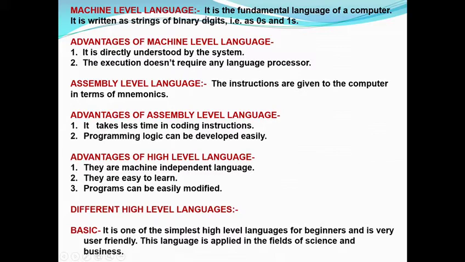During the early days, instructions were given only in terms of zeros and ones. We would not write the instructions in the English language. Only in zeros and ones form would we write the instructions in the early times. Instructions in machine level language were given by pressing switches. Switch on means 1 and switch off means 0, which I told you.